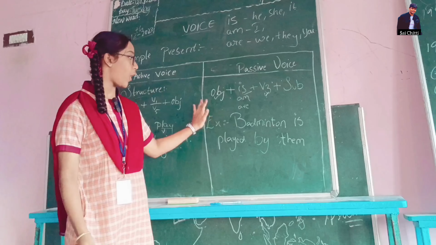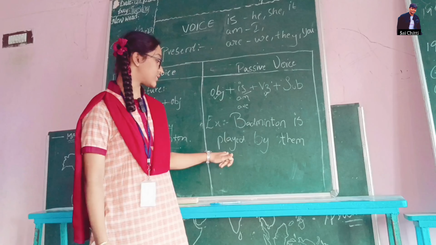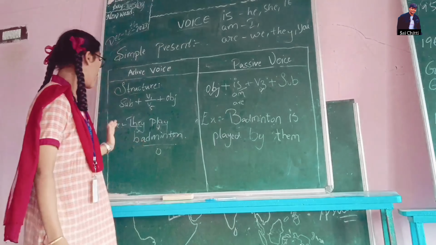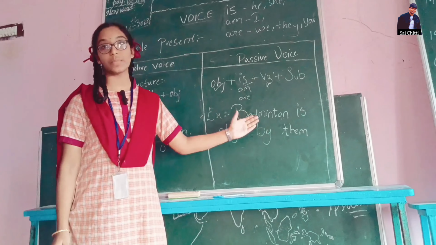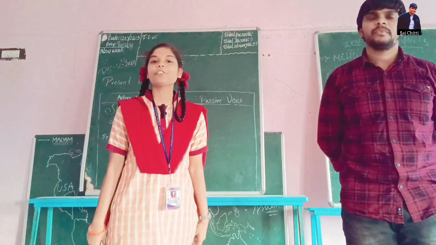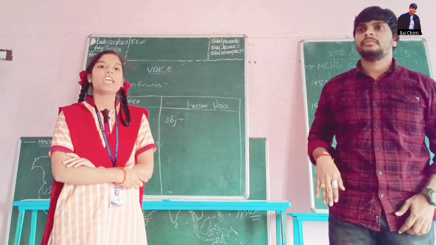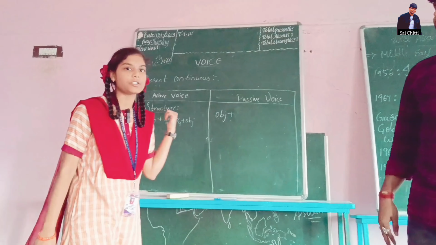Here badminton is the object, is played is V3, and by them. So in active voice we say they play badminton and in passive voice we say badminton is played by them. Good afternoon everyone, my name is Vindhya. Today I am explaining about AV and PV structure in present continuous tense.